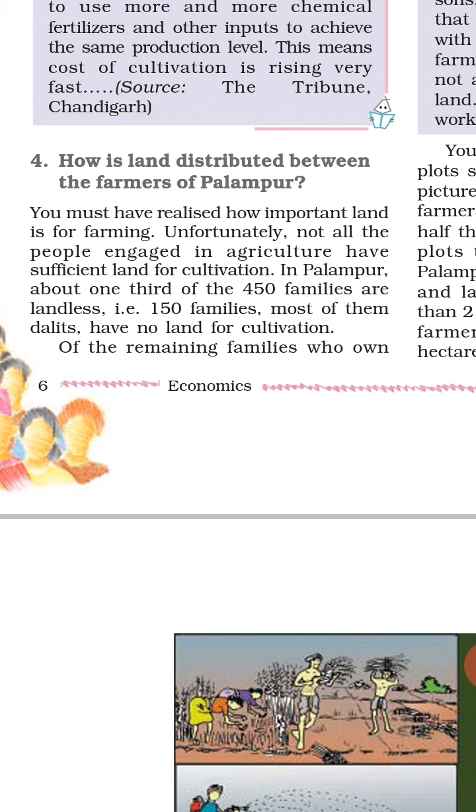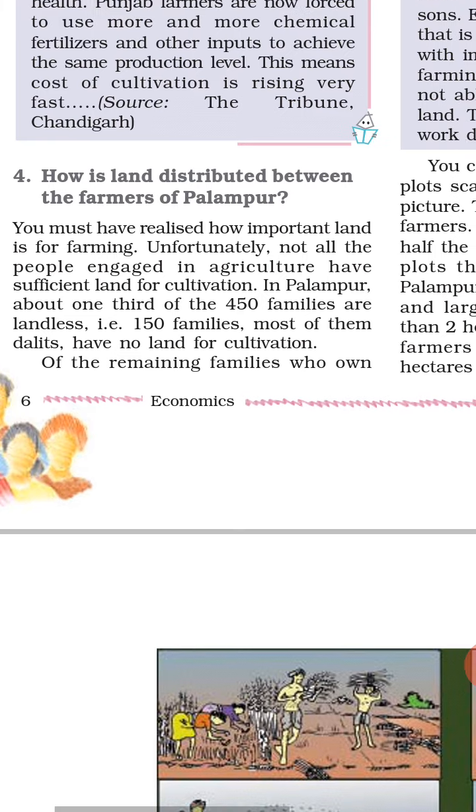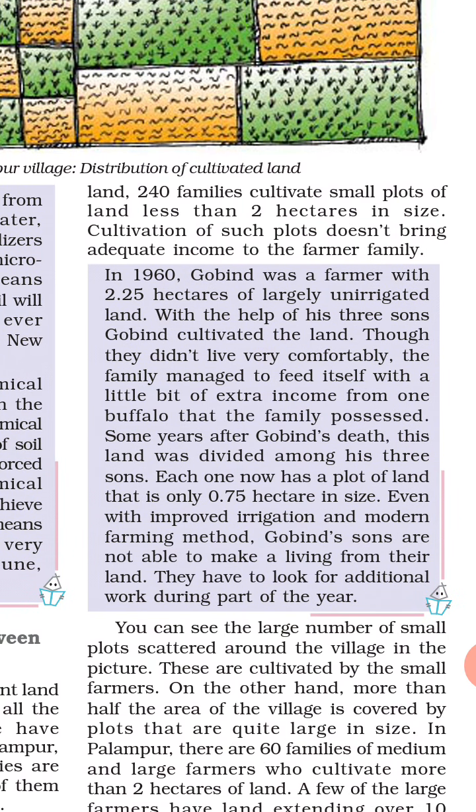That is 150 families, most of them Dalits. So they are called landless farmers, who have no land for cultivation, for farming. Now see this paragraph and try to understand. Of the remaining families who own land,